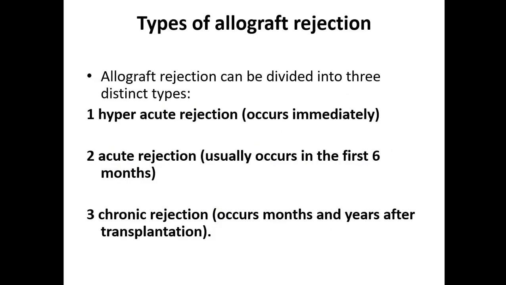So we'll see what the types of allograft rejection are. Allograft rejection can be divided into three distinct types. One is hyperacute rejection, that we already saw in ABO incompatibility. In ABO incompatibility, hyperacute rejection is happening. The rejection that occurs immediately after transplantation is known as hyperacute rejection. Then acute rejection, which usually occurs in the first 6 months, and chronic rejection that occurs months and years after transplantation.